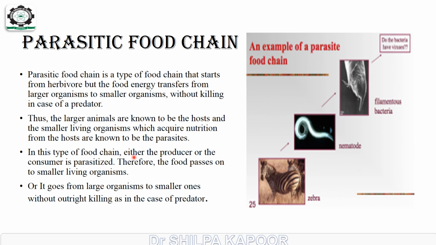In this type of food chain, either the producer or the consumer is parasitized. Therefore, the food passes from the large organisms to smaller ones without outright killing, as in the case of a predator. For example, zebra, which is eaten by nematode, then bacteria.